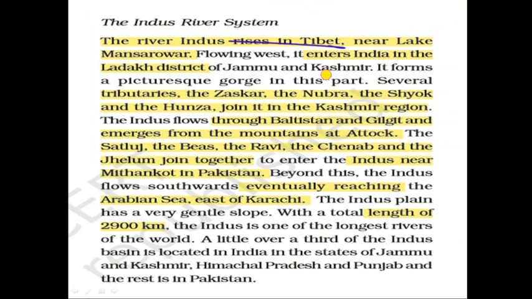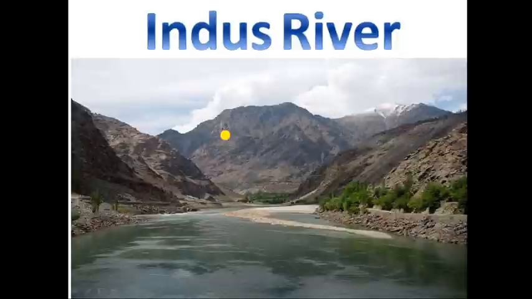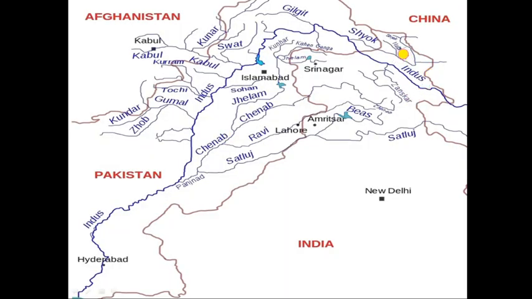The Indus river originates from Tibet near Mansarovar Lake and flows towards the west, and it enters India in the Ladakh district of Jammu and Kashmir, and it forms a picturesque gorge there. Several tributaries like the Zanskar, Nubra, Shyok, Hunza join in the Kashmir region, as you can see here. So these are the various tributaries, Zanskar, Nubra, Shyok, joining the main river, that is the Indus.